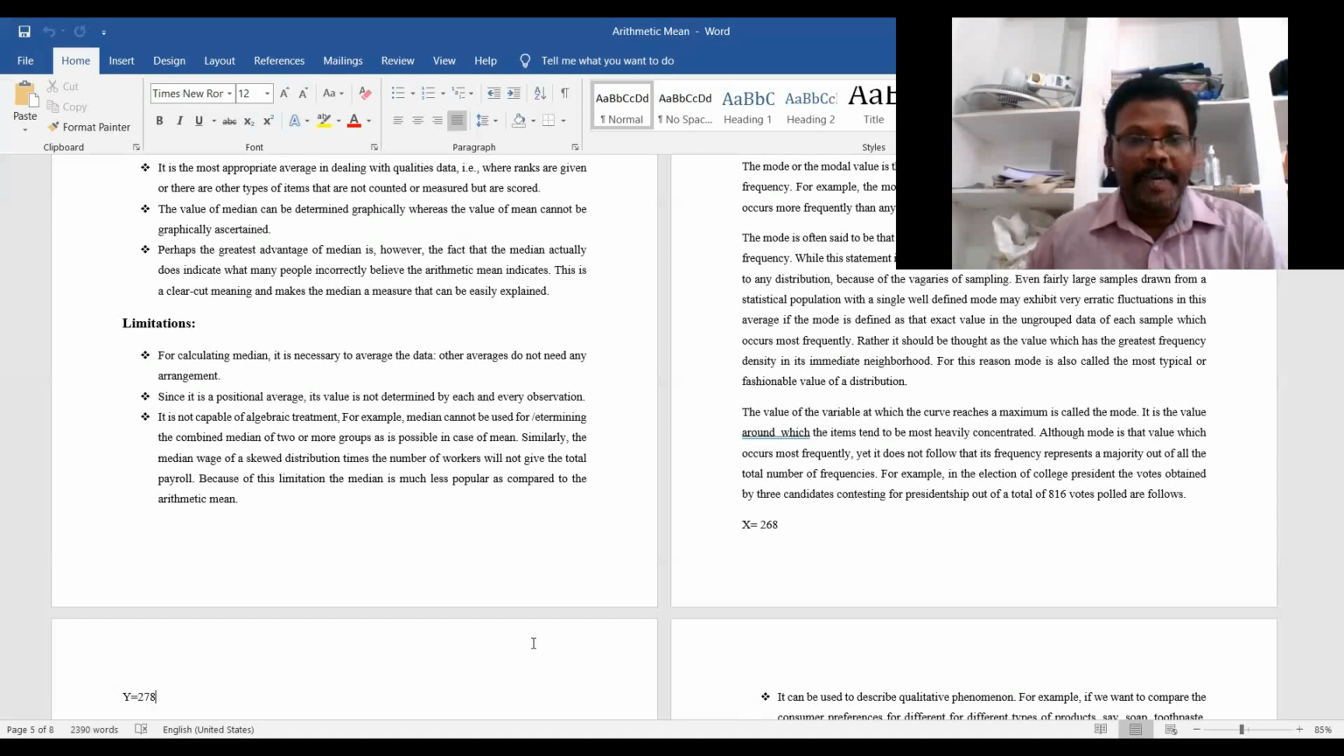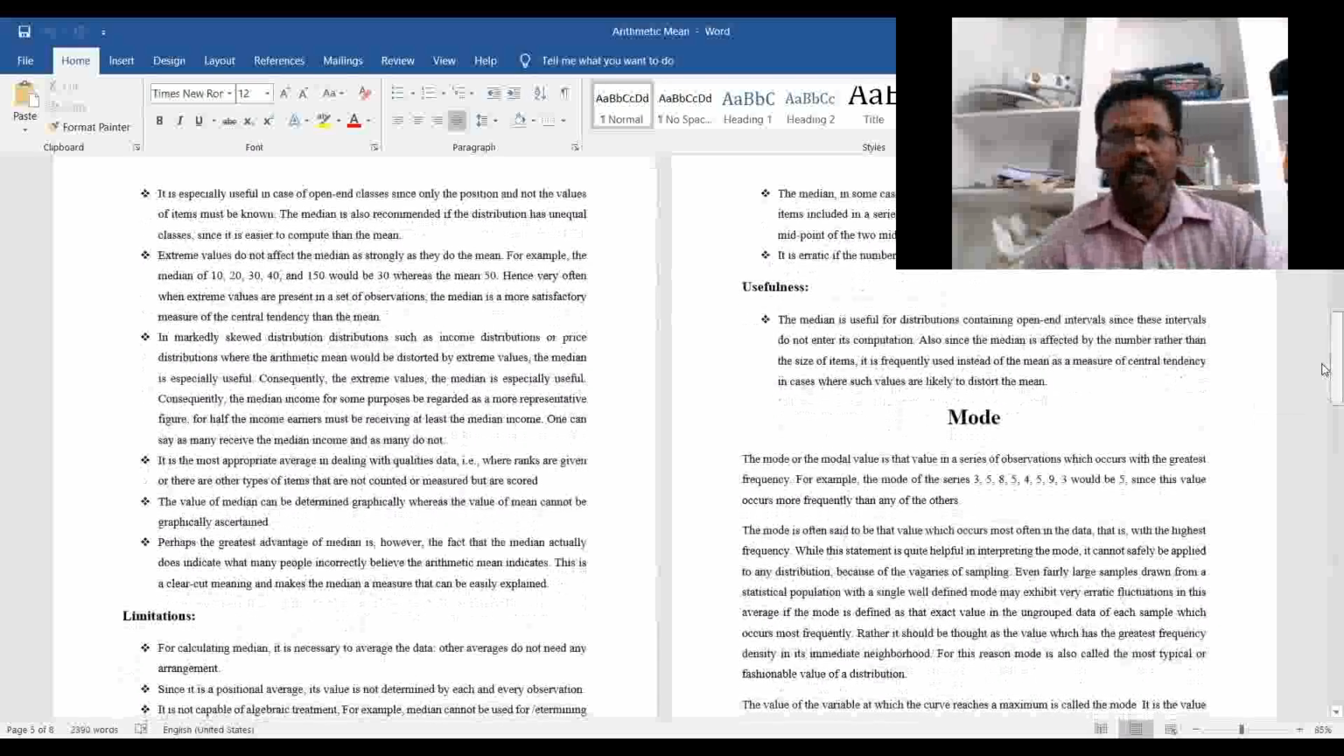For example, the median cannot be used for finding the combined median of two or more groups, as is possible in the case of the mean. Similarly, in a skewed distribution, the median times the number of workers will not give the total payroll. Because of these limitations, the median is much less popular than the arithmetic mean.